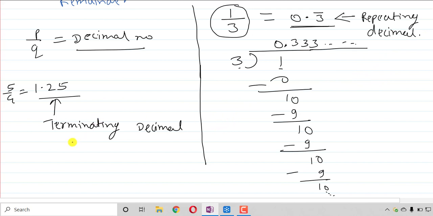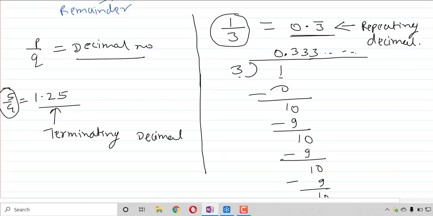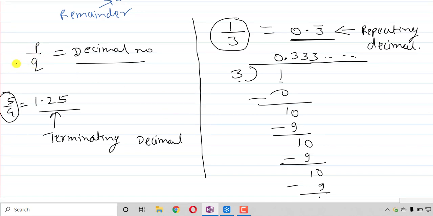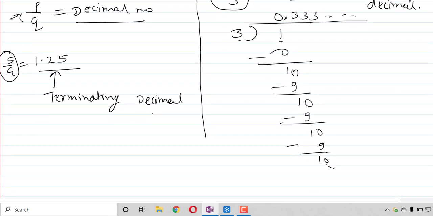So there are two types of decimal. One is terminating. The second one is repeating decimal. All we have found by using both of these, we have found by using rational numbers. 5 by 4 was also a rational number, 1 by 3 was also a rational number. So any p by q form number, after converting into the decimal, if it is a terminating decimal or a repeating decimal, then it is called a rational number.